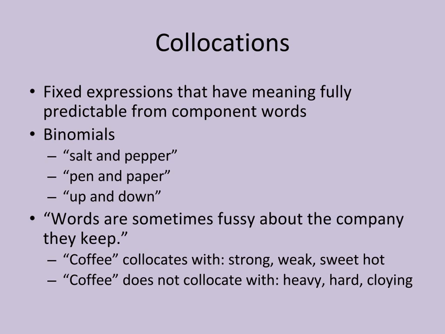However, coffee does not collocate with the words heavy, hard, and cloying. So you don't say, oh, this is heavy coffee, or hard coffee, or cloying coffee. So words that go well together are considered collocations.